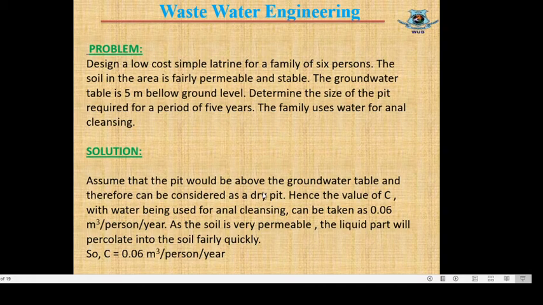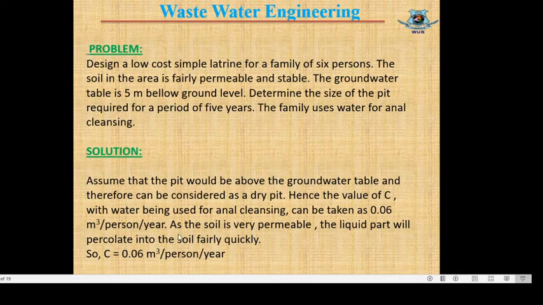As this is a dry pit, the value of C will be 0.06 meter cube per person per year. So why is it a dry pit? Because we will construct the pit above the groundwater table. That means the maximum depth of pit will have to be 5 meter, and in a dry pit the value of C equals 0.06 meter cube per person per year, and this is stated in the design consideration.